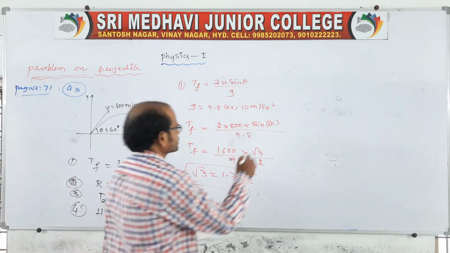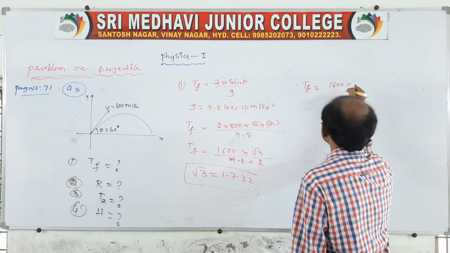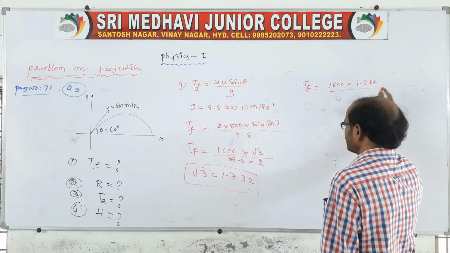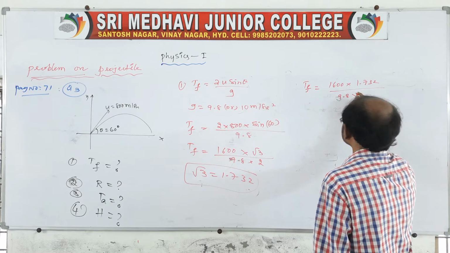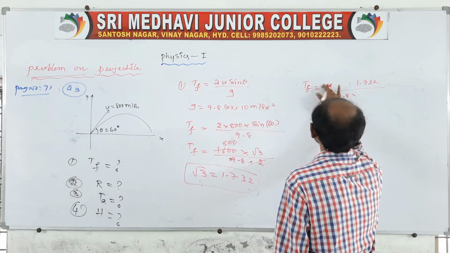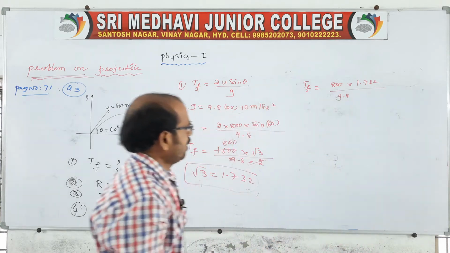Here you substitute: TF equals 1600 into 1.732 by 9.8 into 2. The 2 and 1600 cancel, so that it is 800 into 1.732 by 9.8.